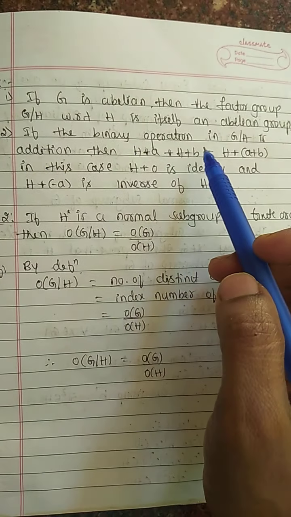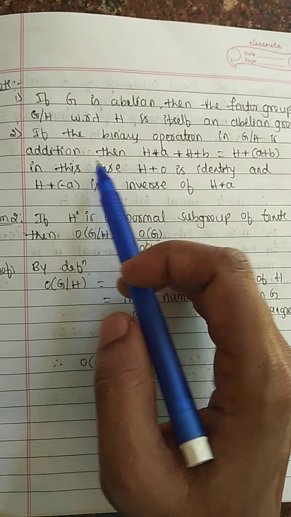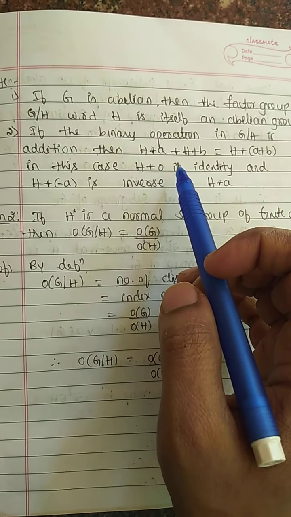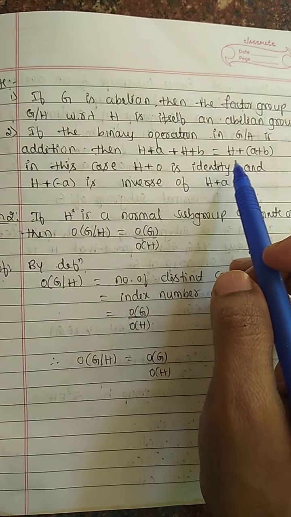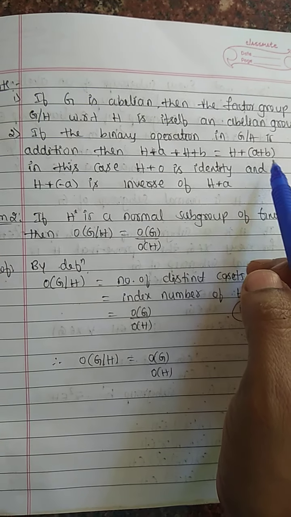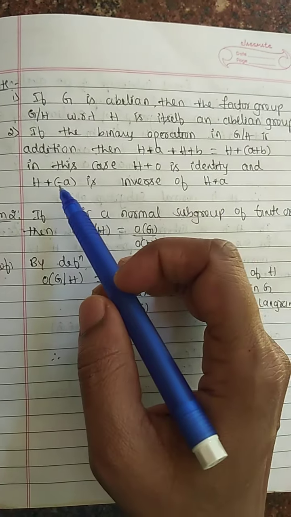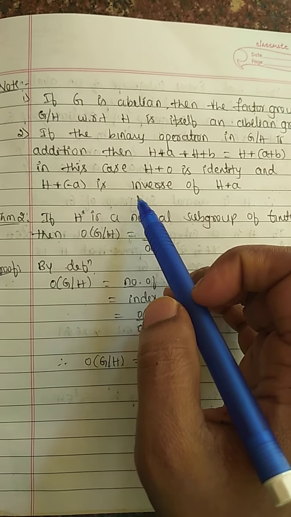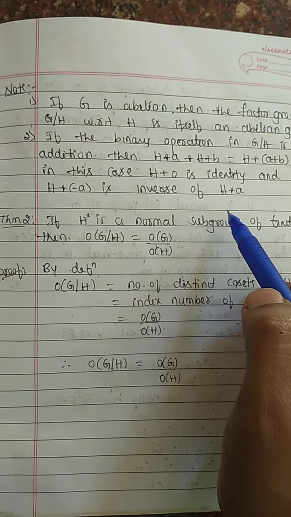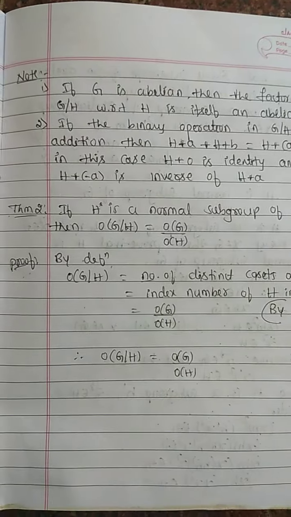Second point: if the binary operation in G/H is addition, then (H + a) + (H + b) = H + (a + b). In this case, H + 0 is the identity and H + (-a) is the inverse of H + a.